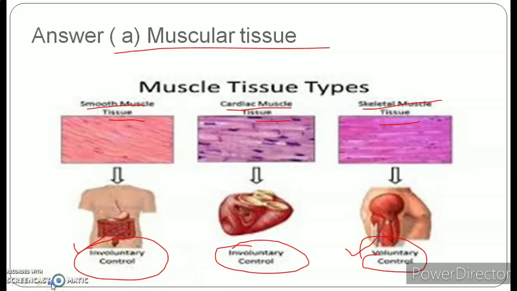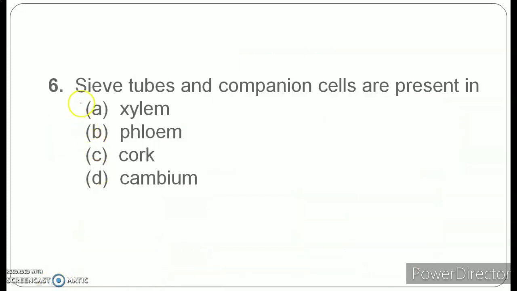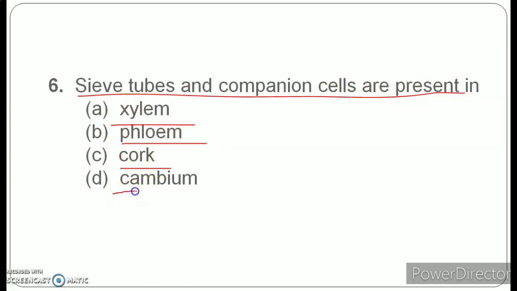Clear? Moving further. Question number 6 is: sieve tubes and companion cells are present in, and your options are A. xylem, B. phloem, C. cork, and D. cambium. Sieve tubes and companion cells are present in, and these are your options. Kindly take your time and mark the right answer.